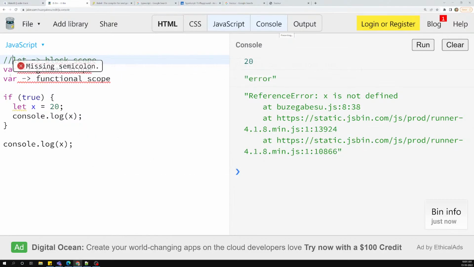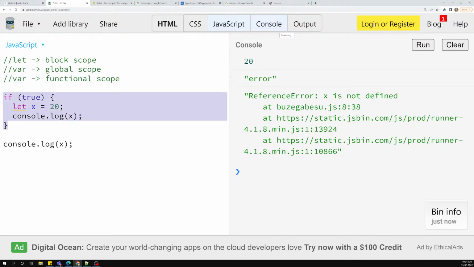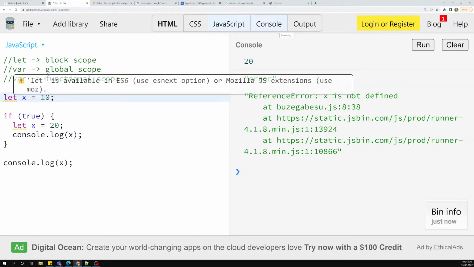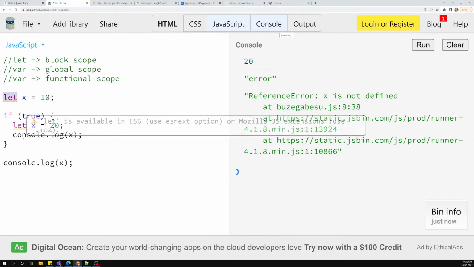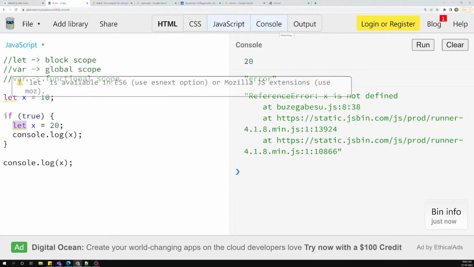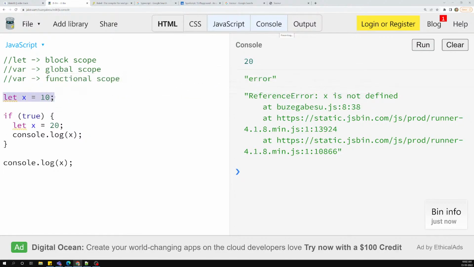Now you need to understand that let is a block scope. Block scope means this is an if block, a for block, and we will be able to call it an if block, for block, like this. So in this block only, this let will behave like this. For example, let's say that I mention it as let x is equal to 10. Now we have two declarations. If you mention this one as var, we would get an error that x is already defined, but here we will not get an error. Now this x is defined in the global block, the main block, the total code block. This x is defined in this if block only.